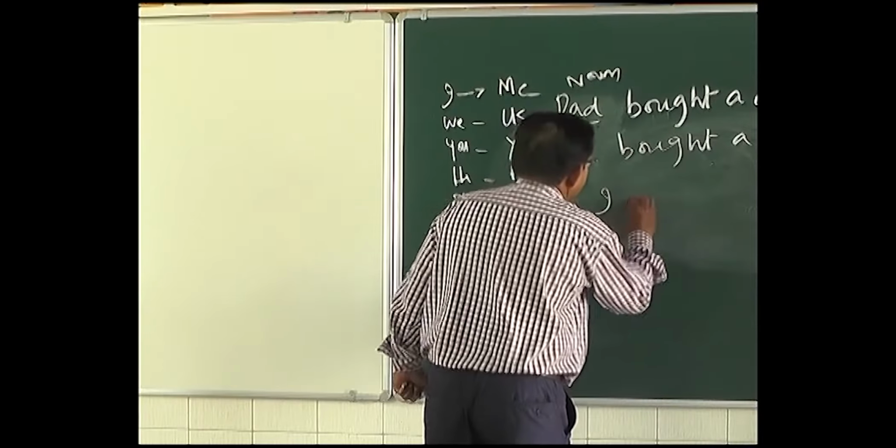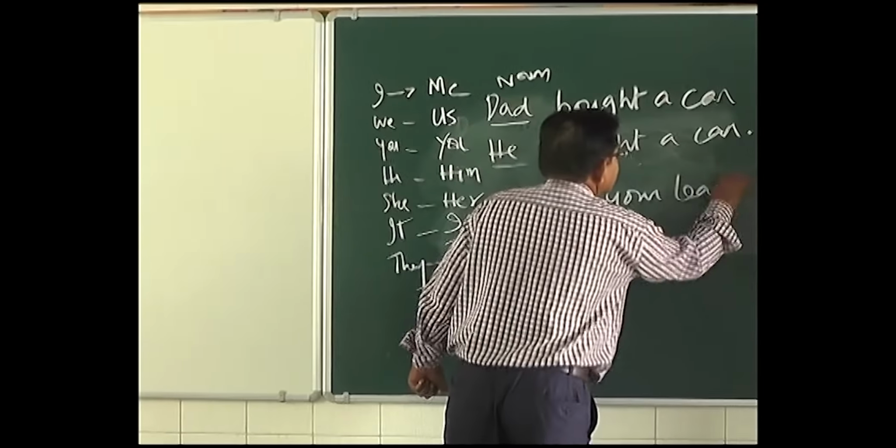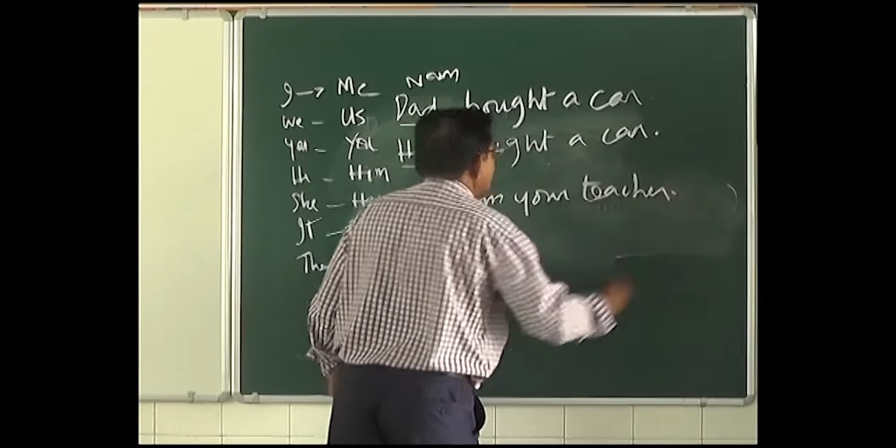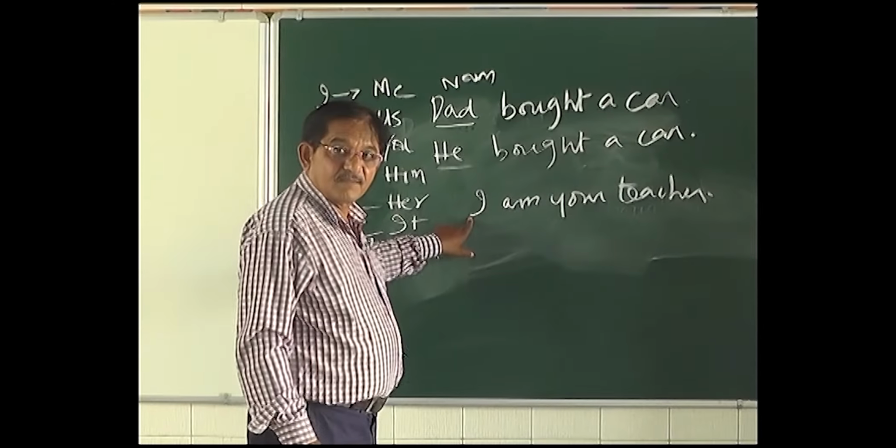So, I am your teacher. This is the subject. This is a pronoun.